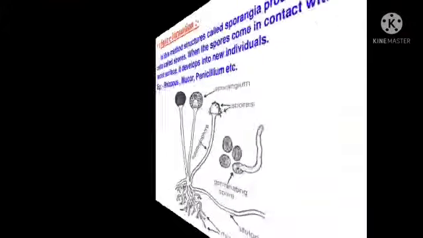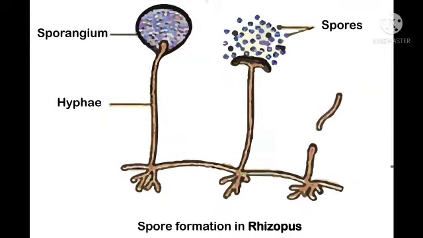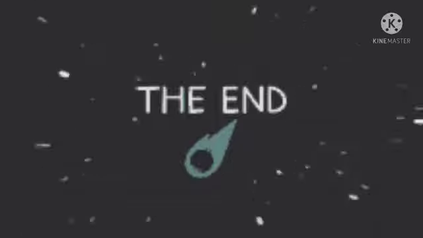Next, we will discuss spore formation. In this method, structures called sporangia produce tiny cells called spores. When the spores come in contact with a moist surface, they develop into new individuals. Example, Rhizopus, Penicillium, etc. So today we have discussed in detail the modes of reproduction used by single cell organisms.